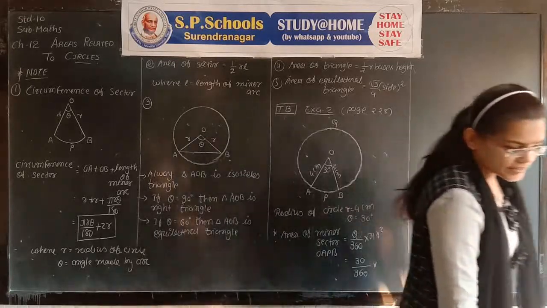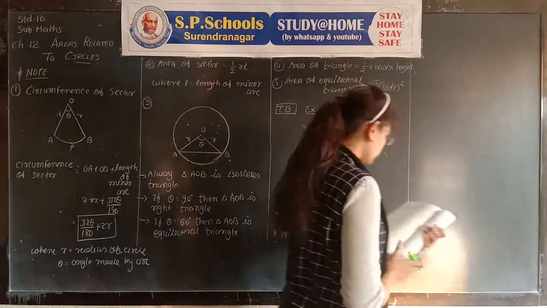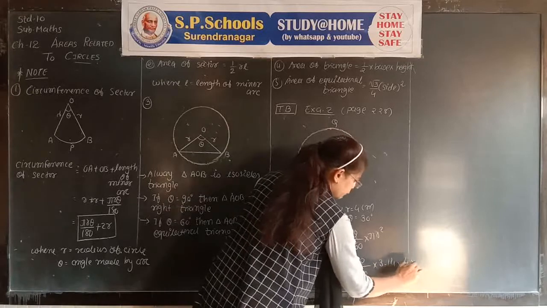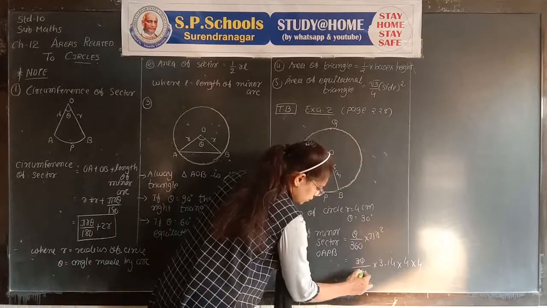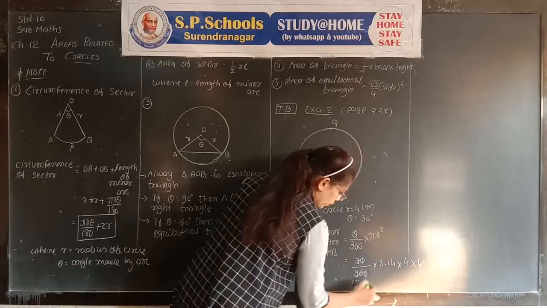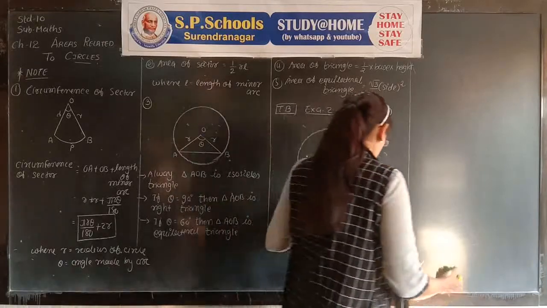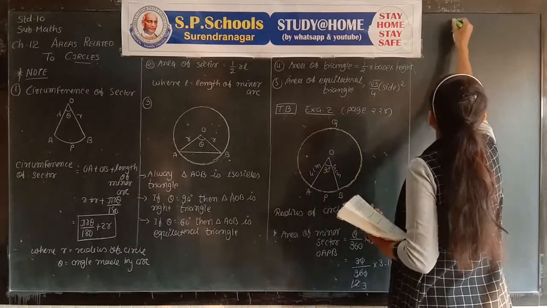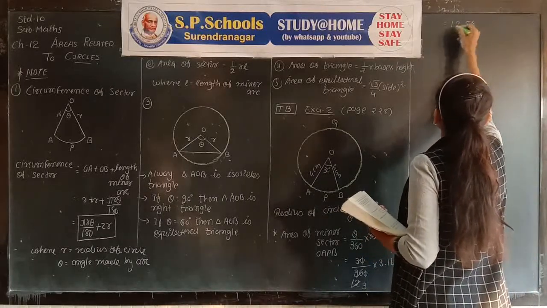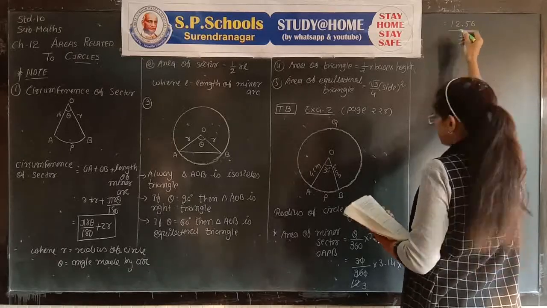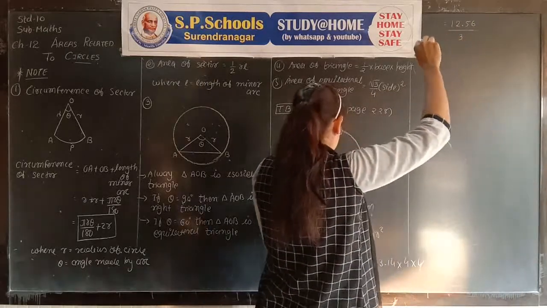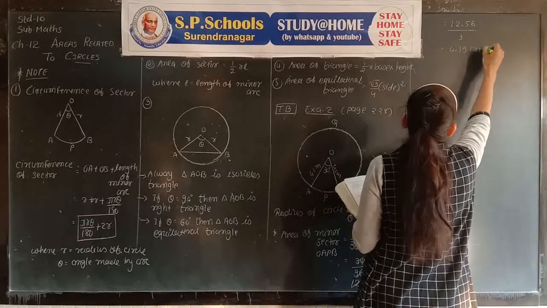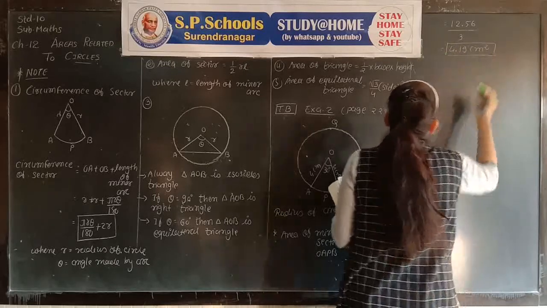The value of pi is given as 3.14, and r square is 4 into 4. 3.14 multiplied by 4 is 12.56. 12.56 divided by 3, we get approximately 4.19 centimeter square. It is the area of the sector.